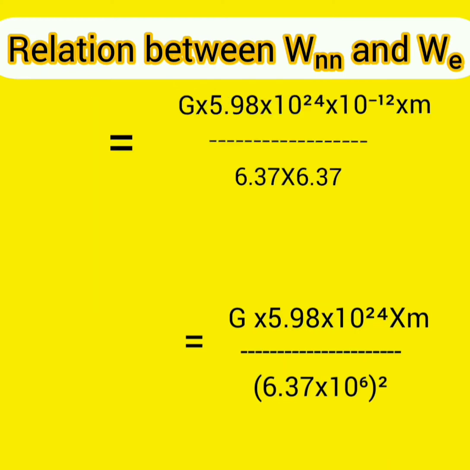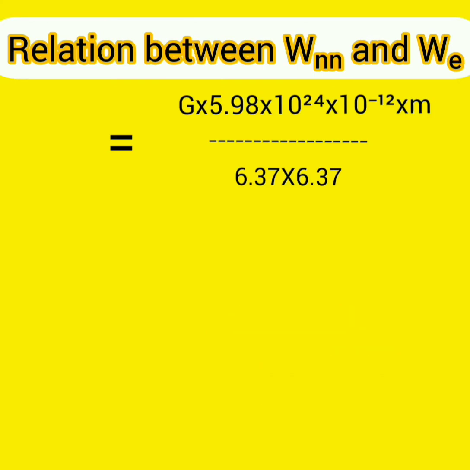That is equal to G into 5.98 into 10 raised to 24 into 10 raised to negative 12. That means in denominator 10 raised to 6 into 10 raised to 6 become 10 raised to 12. When it is taken up, it becomes 10 raised to negative 12 into m divided by 6.37 into 6.37.